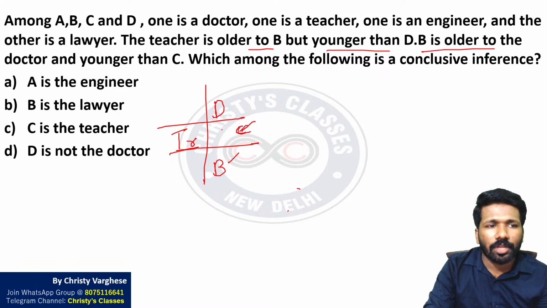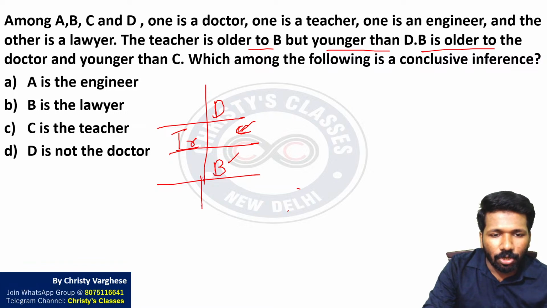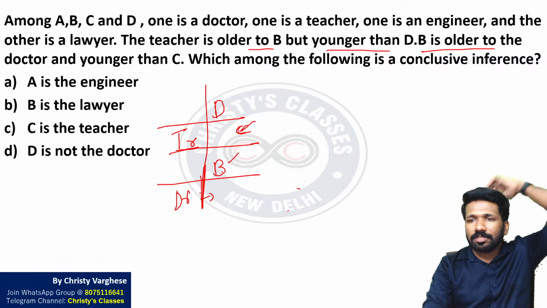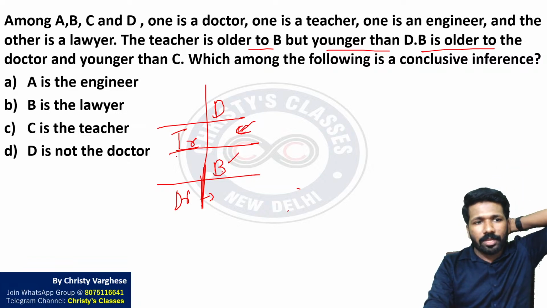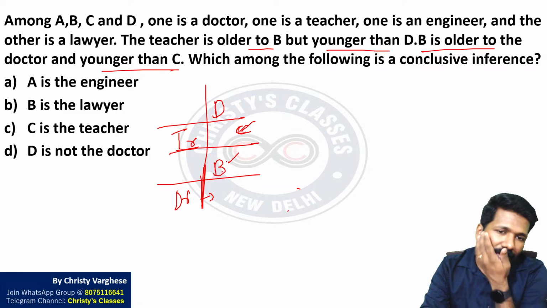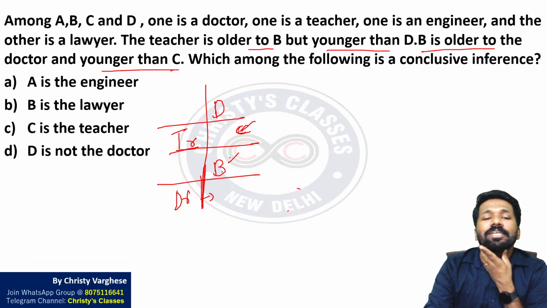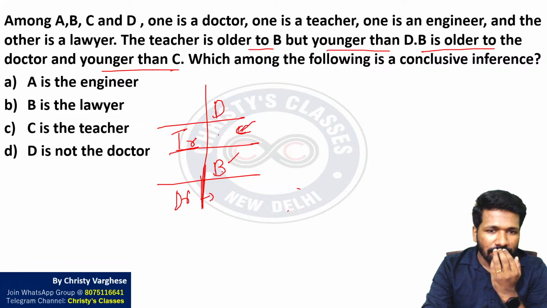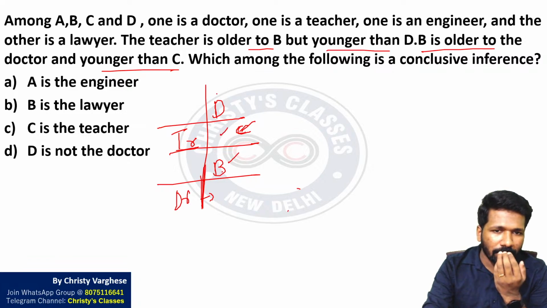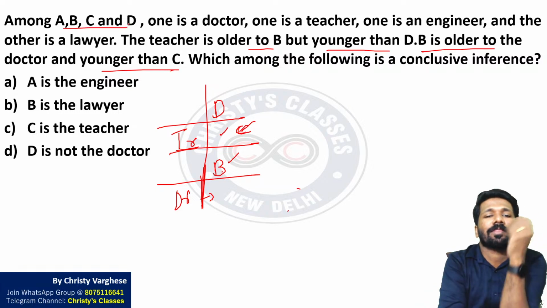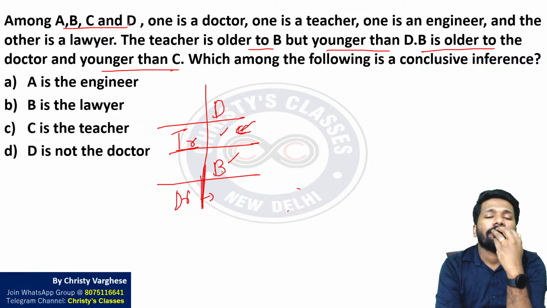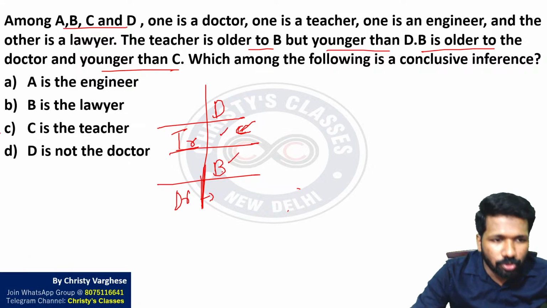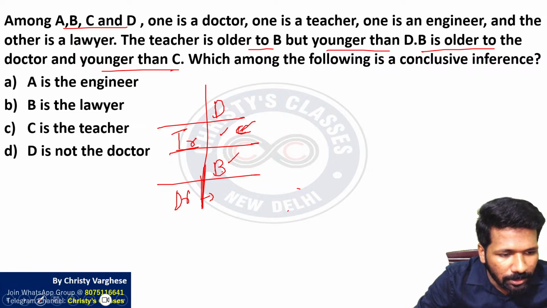B is older to the doctor. The B person should be older than the doctor. We don't know the doctor's name, but B should be older than the doctor, and younger than C. B should be younger than C. B being younger than C means C here is one possibility, C being even above is also a possibility, but there are total 4 people only. Okay, that will make C should be placed here. C should be placed here.